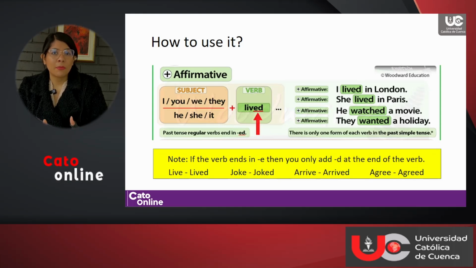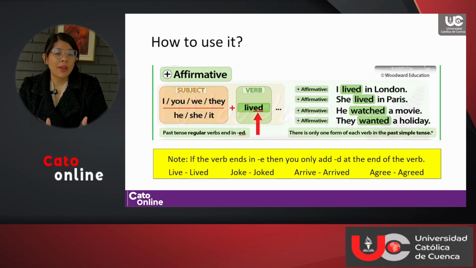Let's take a look at examples that we have on the screen. First we have, I lived in London. She lived in Paris. He watched a movie. They wanted a holiday. All right?